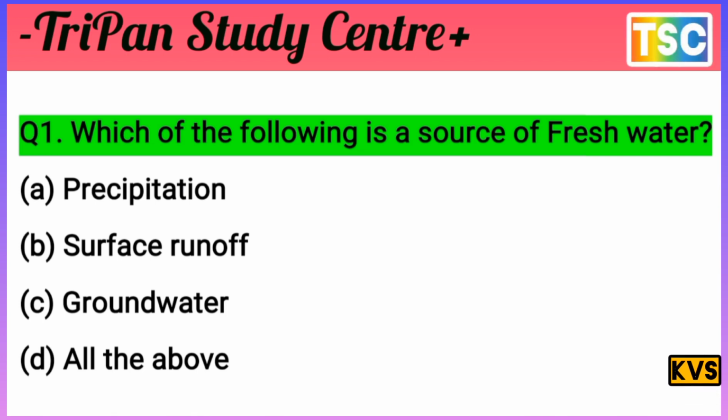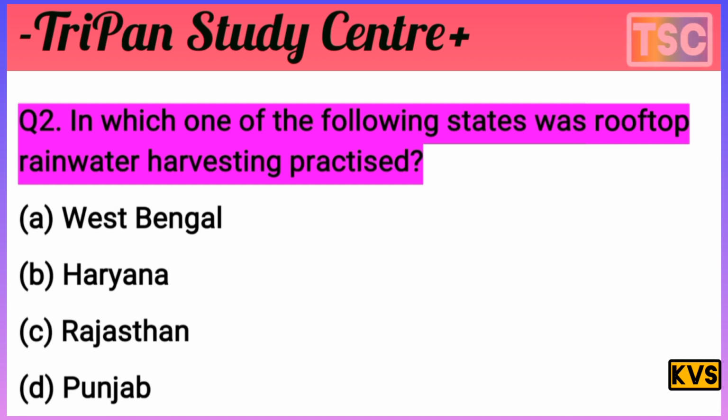And let's see the next question. You know that on your screen the most important question arrives. In which one of the following states was rooftop rainwater harvesting practiced? You know that this is an important question from the exam point of view. A. West Bengal, B. Haryana, C. Rajasthan, D. Punjab. You know that's important.